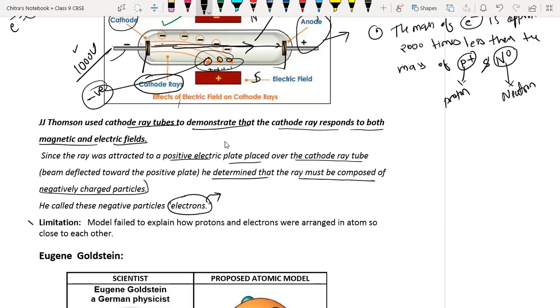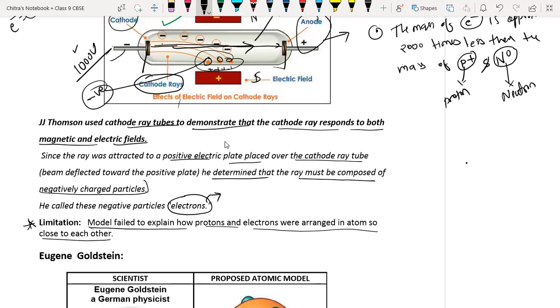So now we will discuss the limitations of Sir J.J. Thomson's atomic theory. The model failed to explain how protons and electrons were arranged in the atom so close to each other, because we cannot see the atom with our naked eyes. Is it or not? They are very, very tiny. Even with a microscope we cannot see them; we will require an electron microscope to observe them clearly.